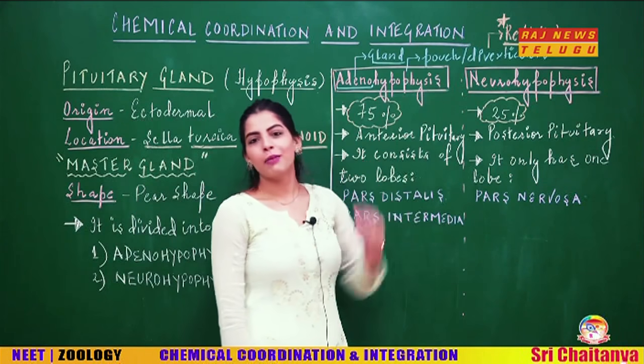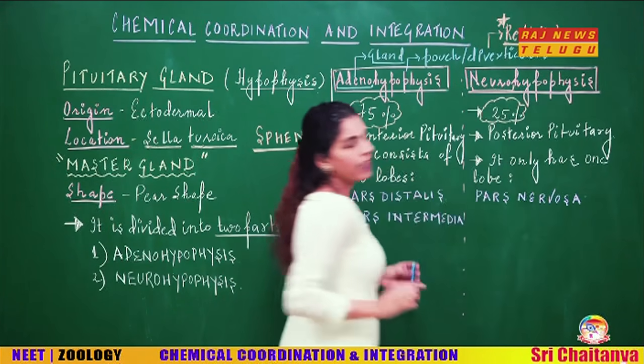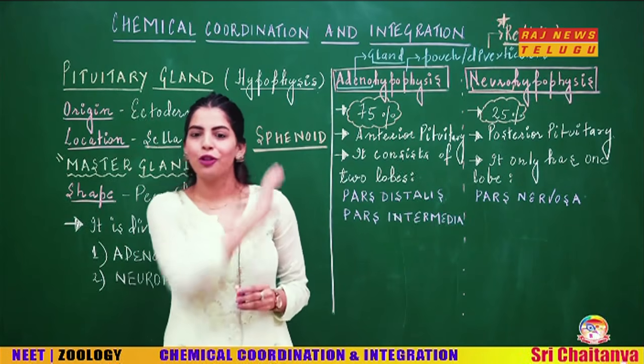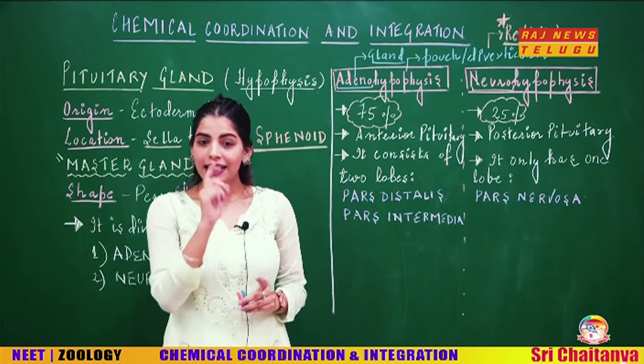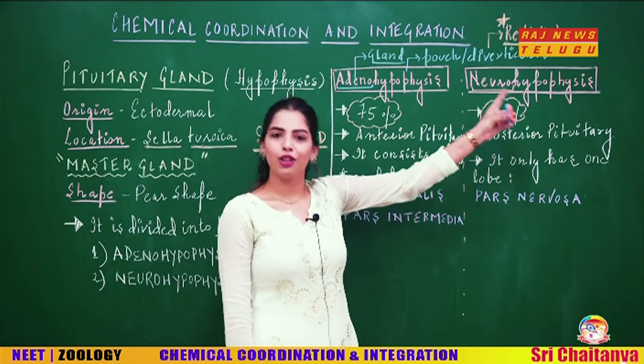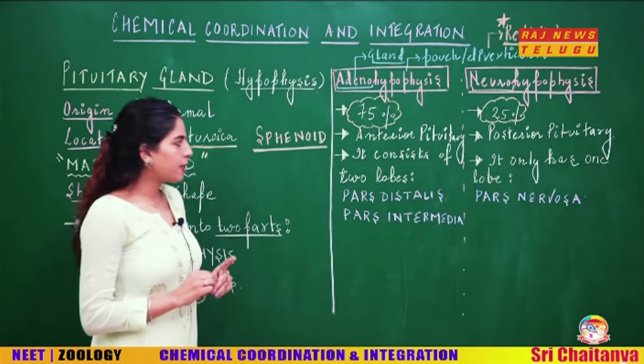Now looking at the name of neurohypophysis, it has the term neuro. So that is actually the neural tissue, and that is why its name is given as neurohypophysis. Clear? Now moving on to the next part.